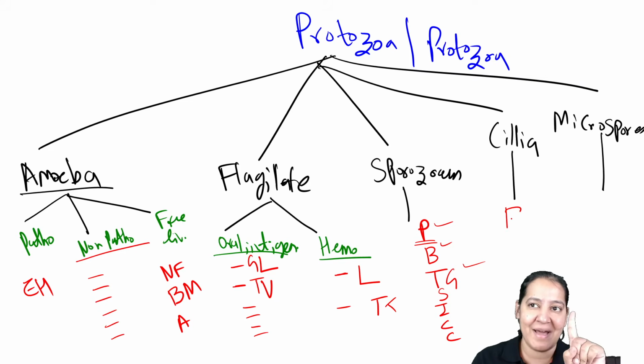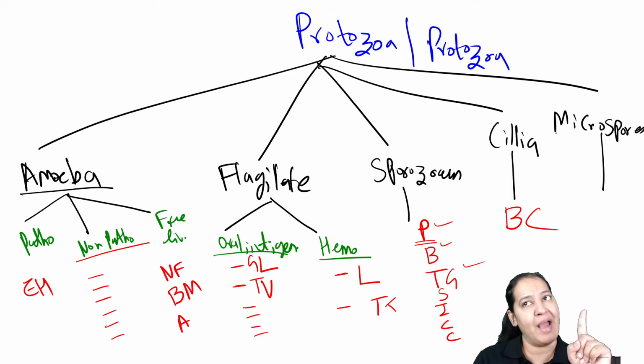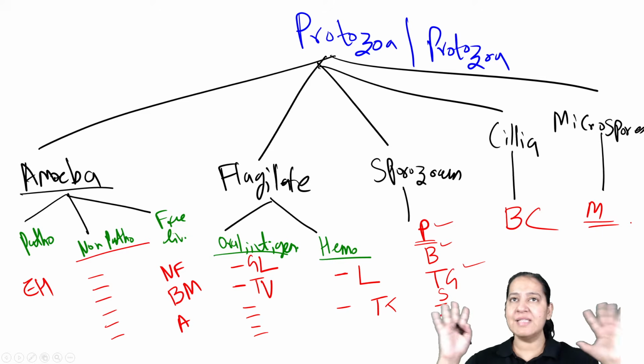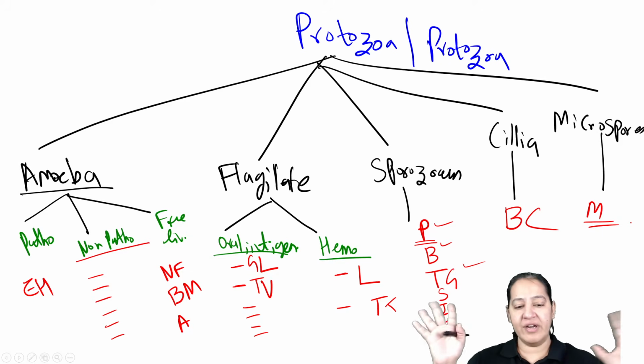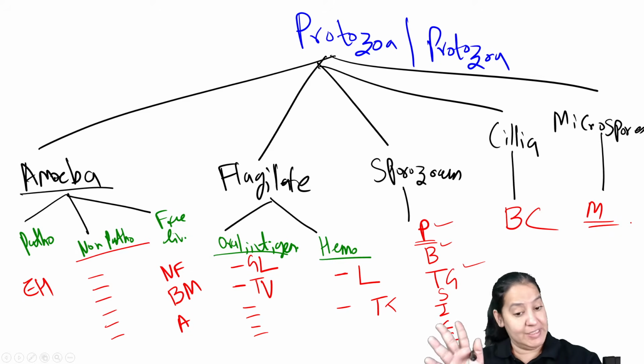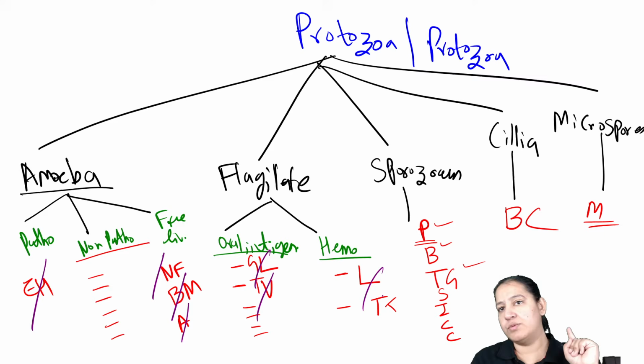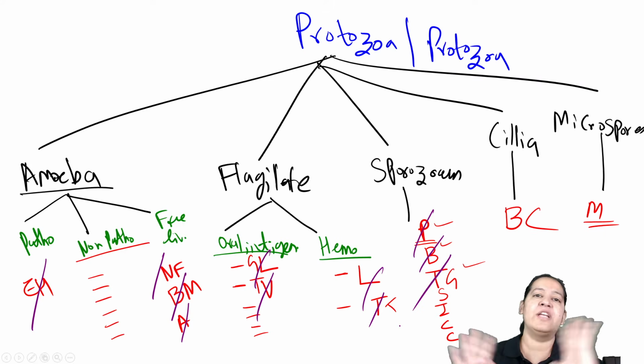Let me come to ciliates. Only one ciliated parasite, Balantidium coli, which is the largest one. And in microspores, only one is there, Microsporidia. So these all are protozoa in front of you. I advise you to make a comparative table between these. I will teach you these in detail.